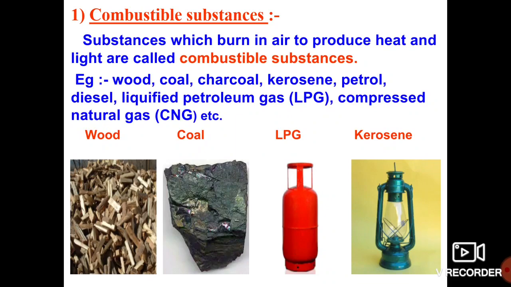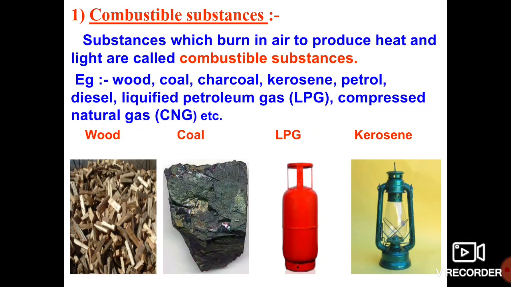So combustible substances are the substances which burn in the air and produce heat and light. This we call combustible substances.